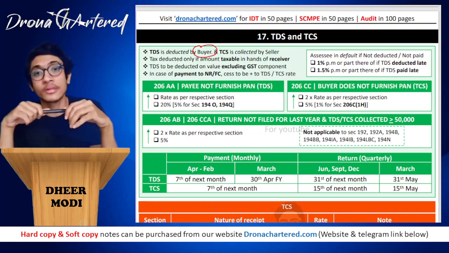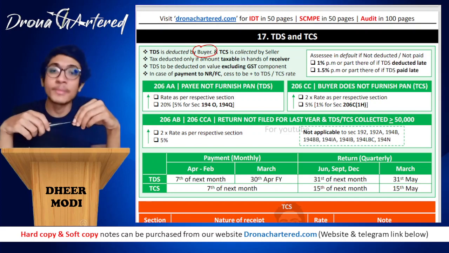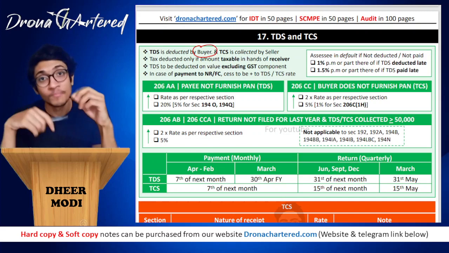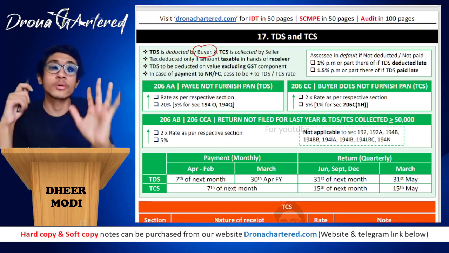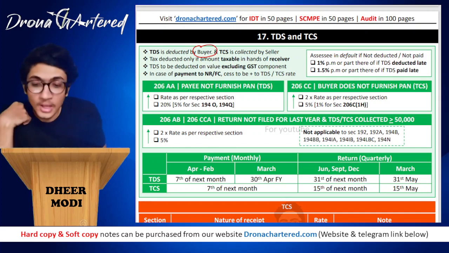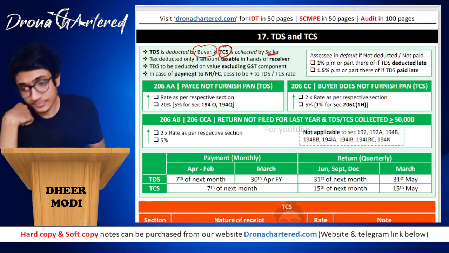Of course, there are some certain transactions where TDS is applicable. There are some transactions where TCS is applicable, and there are some transactions on which both TDS and TCS are applicable. So therefore, please remember to solve this chapter from your question bank, because you will get a greater understanding from it. So your TCS is collected from your seller. Okay, so TCS is collected by the seller.